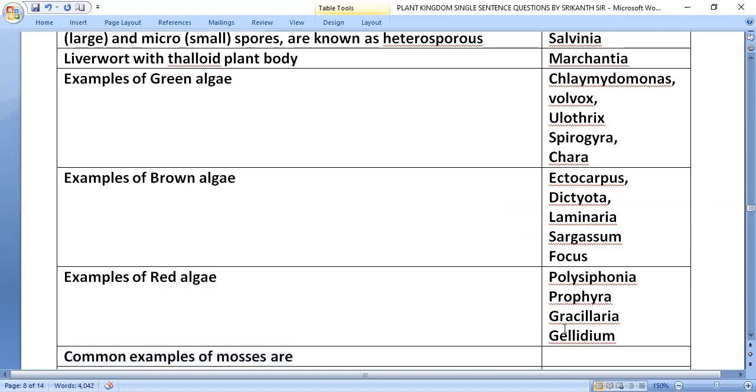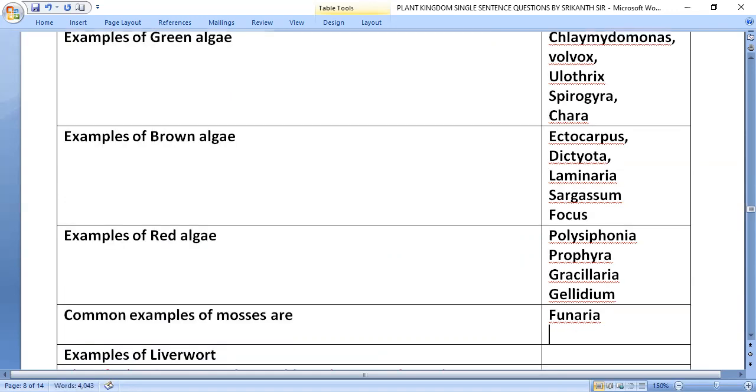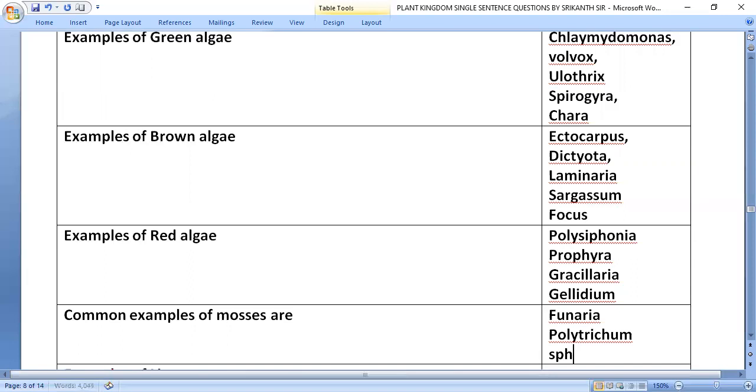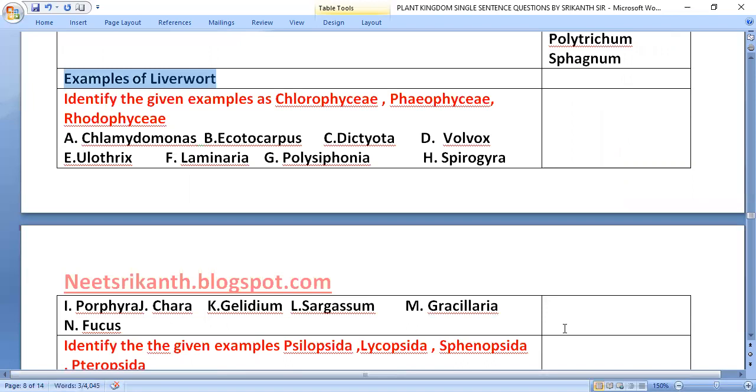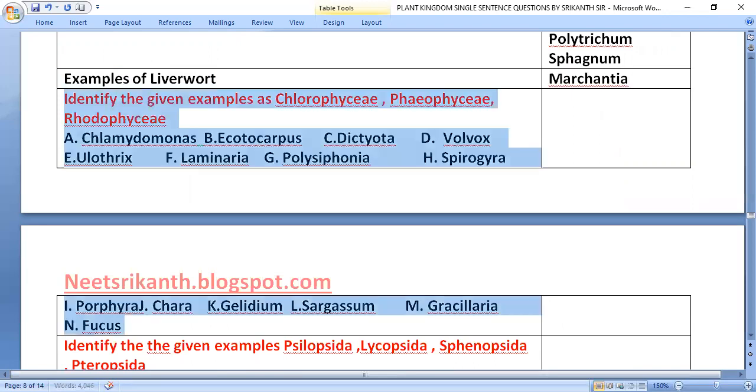Common examples of mosses are Funaria, Polytrichum, Sphagnum. Example of liverwort, Marchantia.